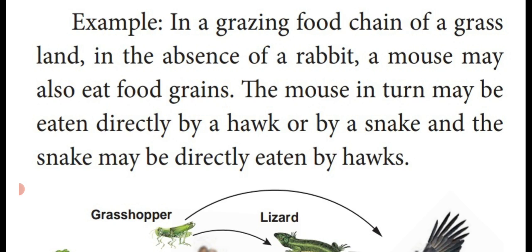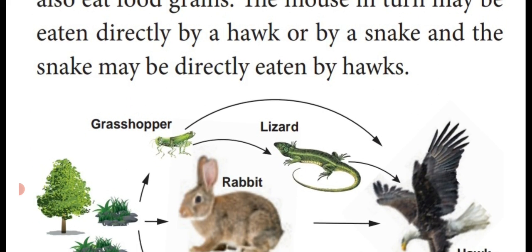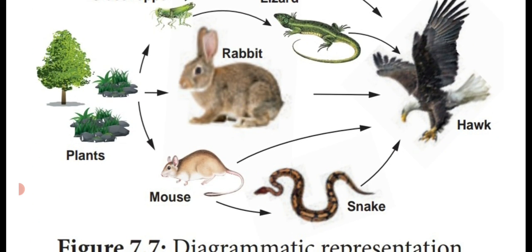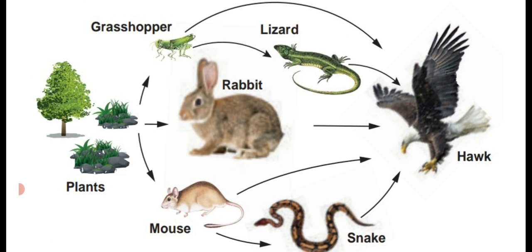The mouse in turn may be eaten directly by the hawk or by a snake, and the snake may be directly eaten by the hawk. So, different food chains connected together in the form of a net-like or web-like arrangement are called a food web.